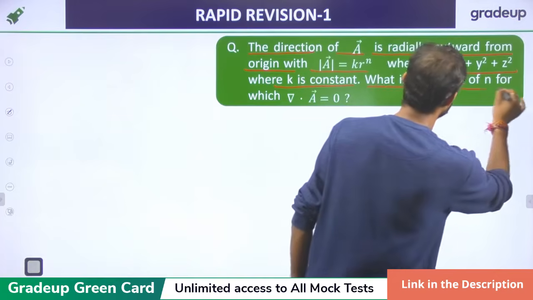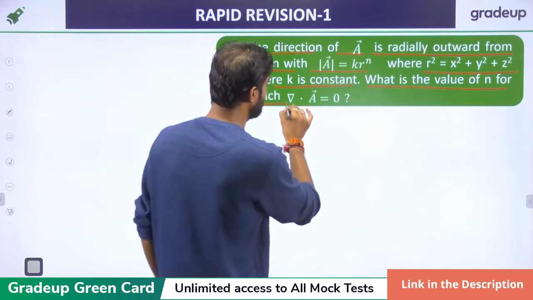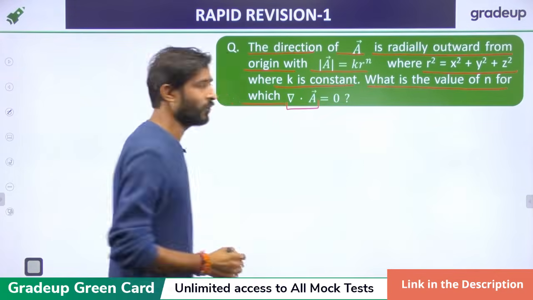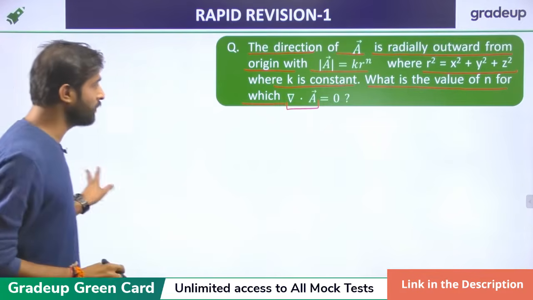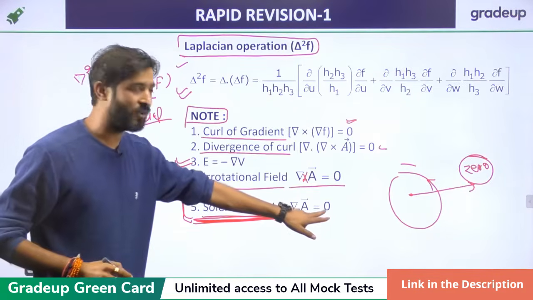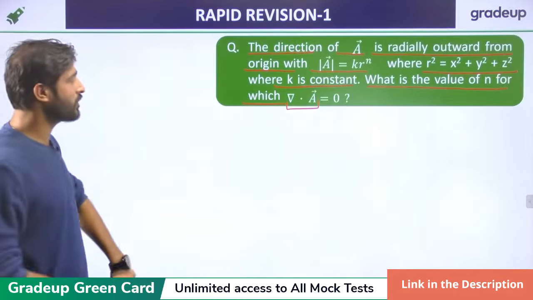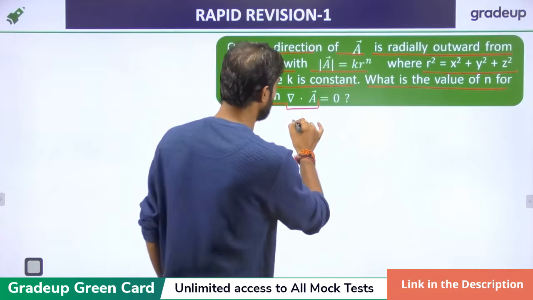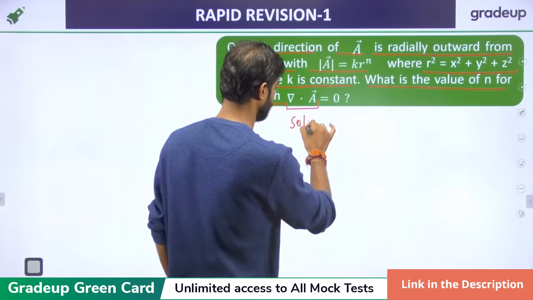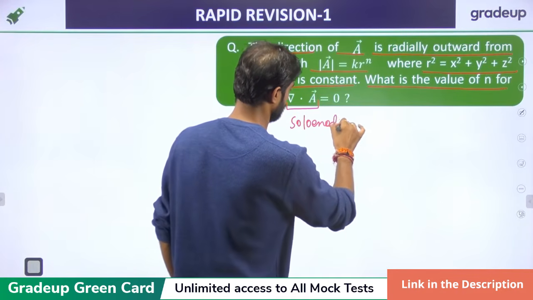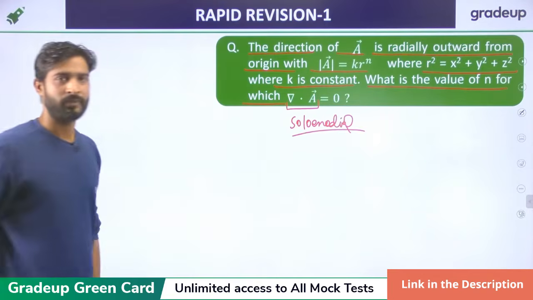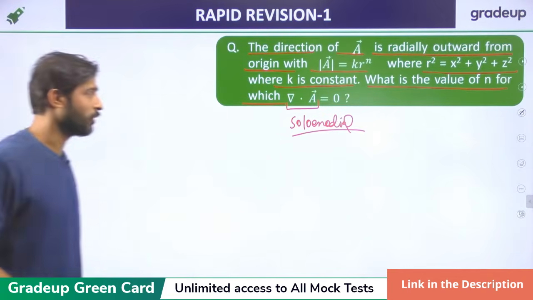What is the value of n for which del dot A vector will become 0? We have seen that del dot A vector becomes 0 when the field is what? Solenoidal. So by this question we can say this is related to the solenoidal nature, right?